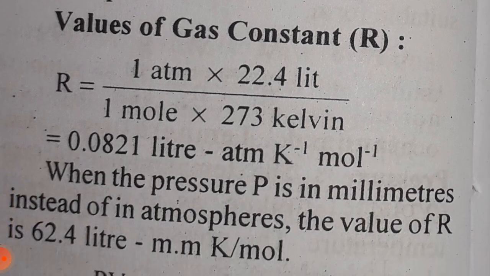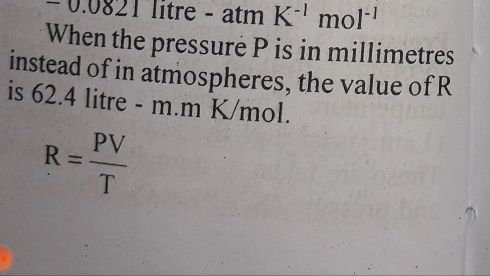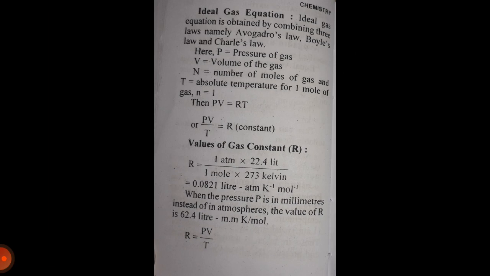The value of the gas constant is R equal to 1 atmosphere multiplied by 22.4 liter upon 1 mole multiplied by 273 Kelvin, which is equal to 0.0821 liter atmosphere per Kelvin per mole. When the pressure P is in millimeter instead of in atmosphere, the value of R is 62.4 liter mm per Kelvin per mole. R is equal to pressure P multiplied by volume V upon temperature T,